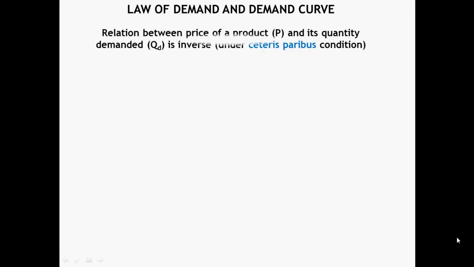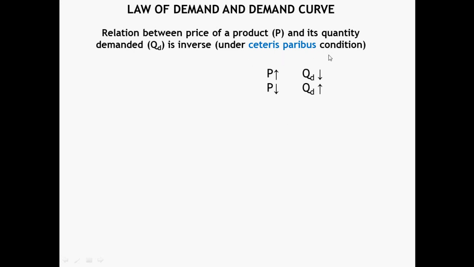Law of demand and demand curve. Law of demand states that the relationship between price of a product and its quantity demanded is inverse. That is, if price of a product rises, its quantity demanded falls. And if price falls, quantity demanded rises. But again, while we state the law of demand, we assume ceteris paribus condition.